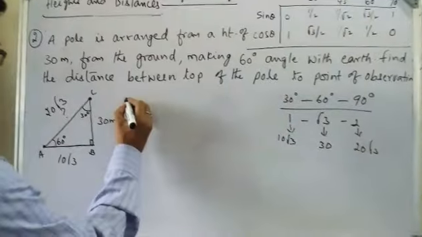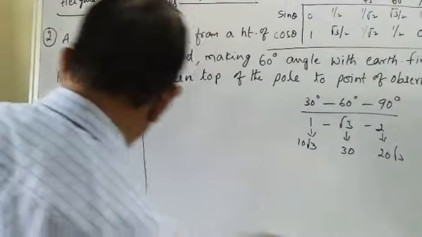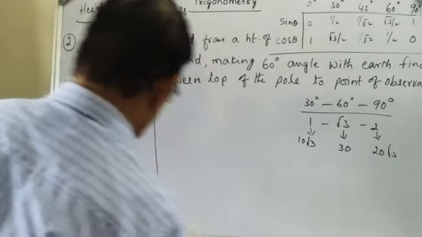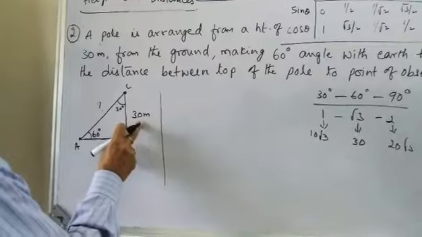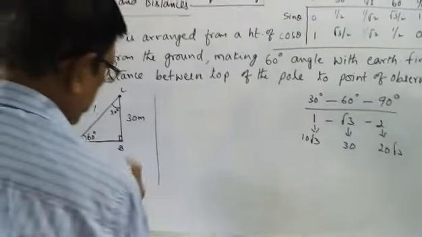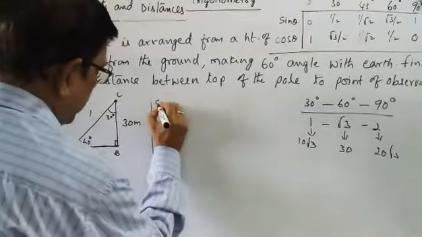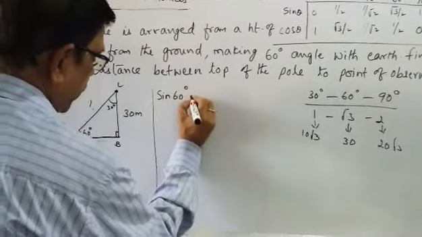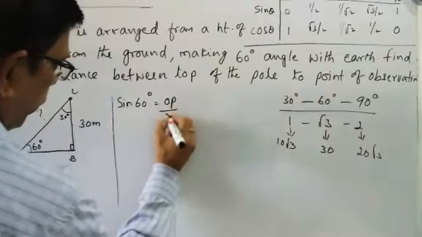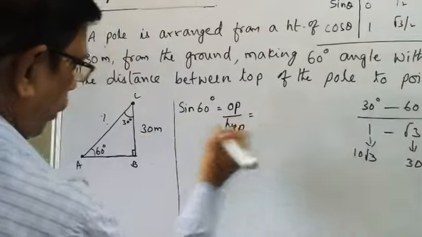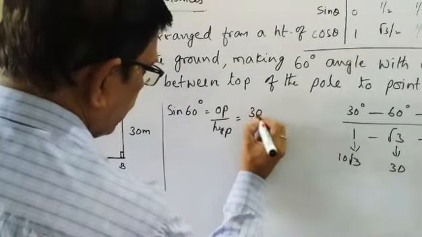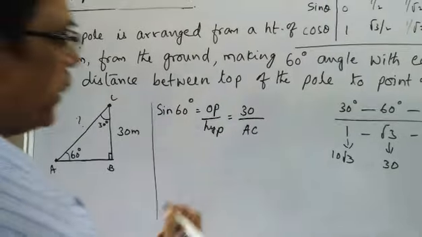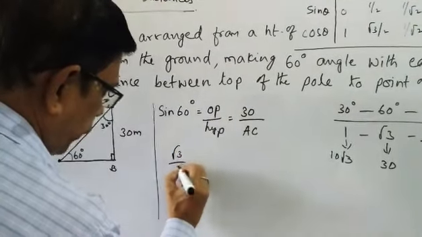Now here we know the opposite side and we need to find the hypotenuse. So opposite by hypotenuse is sine. Here it is 60 degrees. Sine 60 degrees is equal to opposite side by hypotenuse. The opposite side is 30 and the hypotenuse will be AC. So we write AC. What is sine 60? Sine 60 is equal to root 3 by 2.